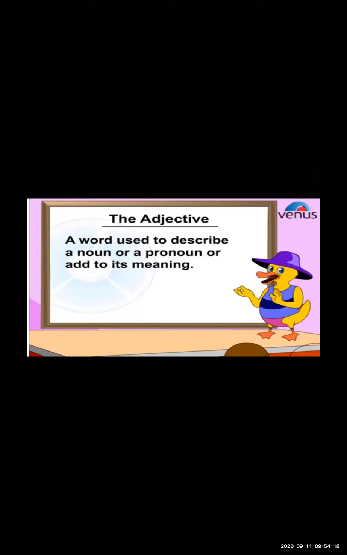It gives more information regarding the noun or pronoun, the characteristics of the noun or pronoun. Have you understood what the adjective is? The definition of adjective is a word used to describe a noun or a pronoun or add to its meaning.